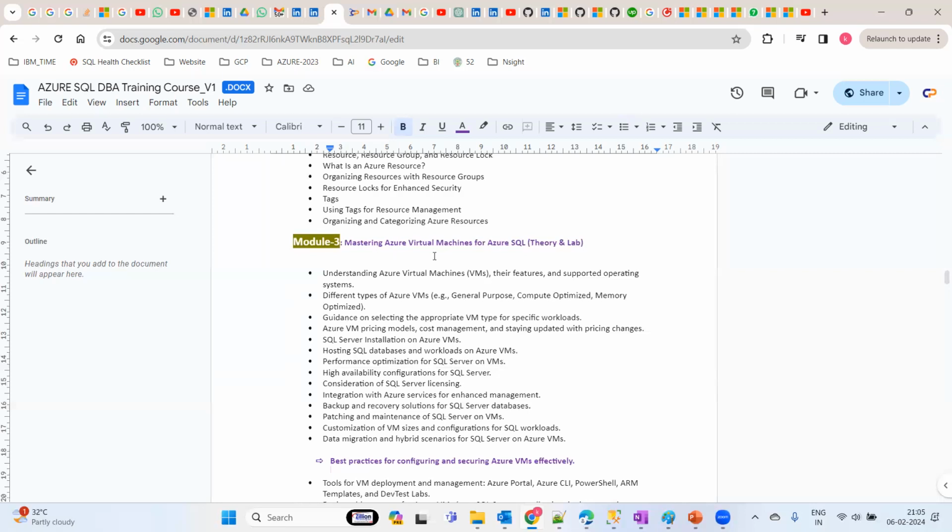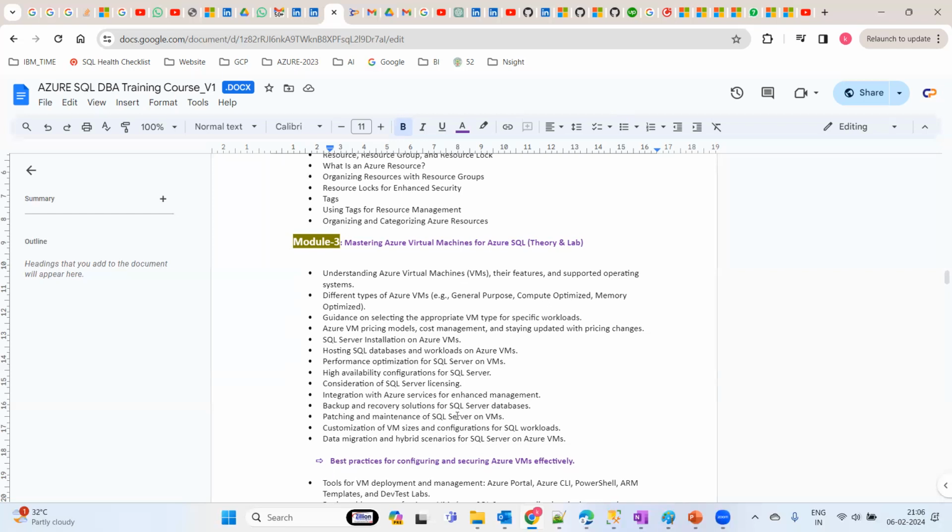In this one, we are going to learn about when you have a business use case, like if you have existing licensing with you. Within the template, we can leverage the SQL image as a VM so that we can utilize it. Apart from that, if you have existing Microsoft SQL licensing, you can deploy the VM and install it. On that prospect we have multiple business use cases, so we are going to use the Azure VM pricing model, cost management, updated pricing charges and all in this module, including the backup recovery solution.